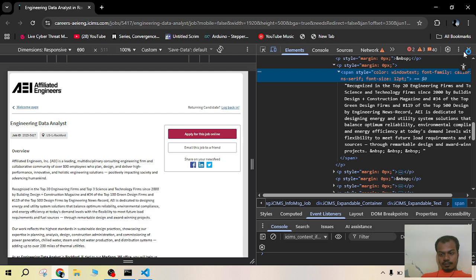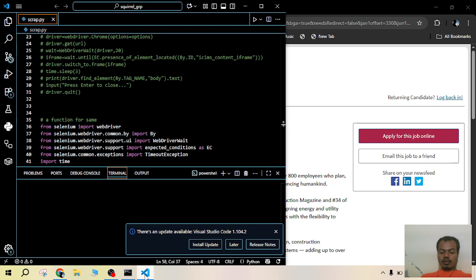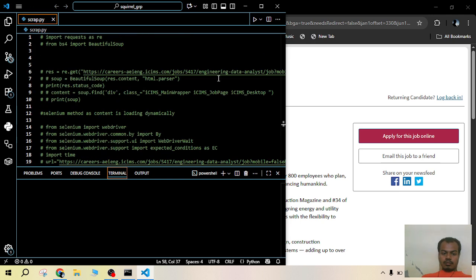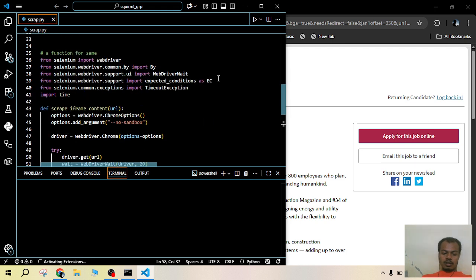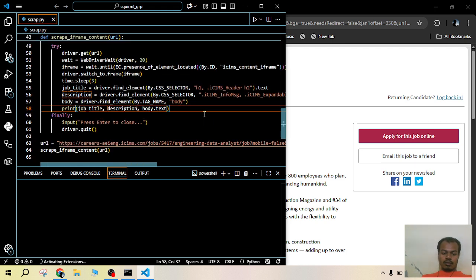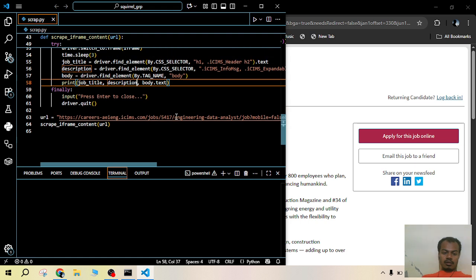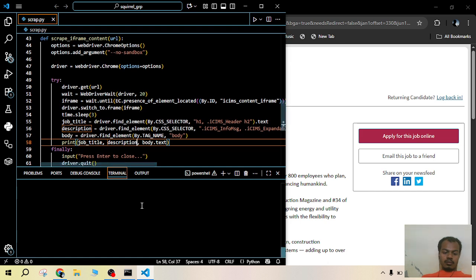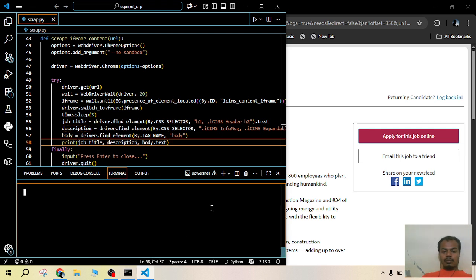For this, my initial approach was to use Python libraries such as requests and Beautiful Soup to scrape the data. First I will explain that, then my further iterated code, but this is the final code. I will test it once, then explain what it does. It is taking a little bit of time.